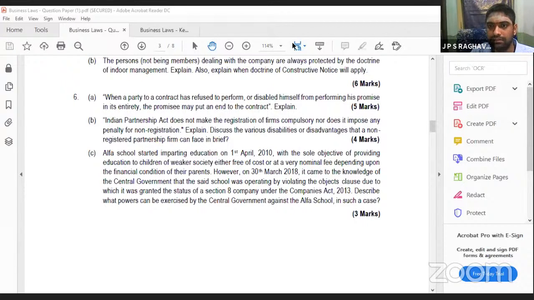Sir, which section should we do first? Actually, there is no rule that you have to write section A first or section B first. But whenever you write one section, you have to complete that section, and only then move to the next section. Second, you have to decide how many marks: this is for 60 marks, that is for 40 marks. Divide the time also in the same way. If you have any more doubts, you can ask.